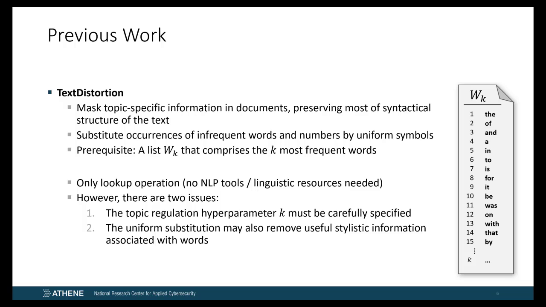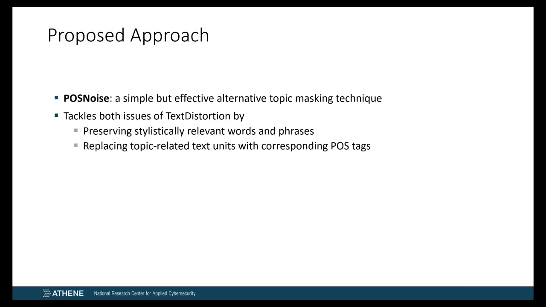Text distortion is a simple approach without the need for specific NLP tools or further linguistic resources. However, it has two disadvantages. First, K acts as a hyperparameter and must be specified carefully, regulating how much content will remain in the text. And second, useful stylistic information associated with substituted words may be lost. To tackle the aforementioned issues, we propose an alternative topic masking technique called POSNoise.